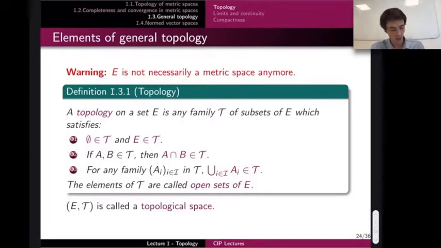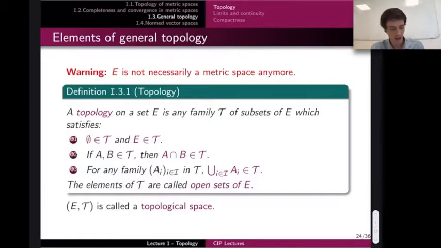The first one: I want this family, which I call capital T, to contain the empty set and E.